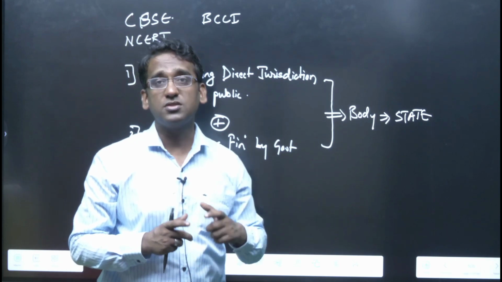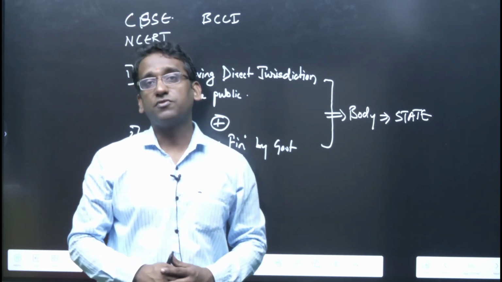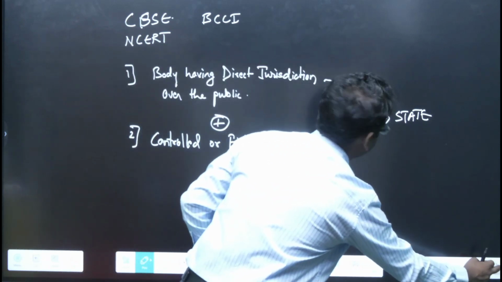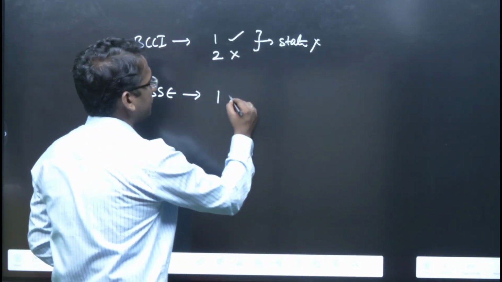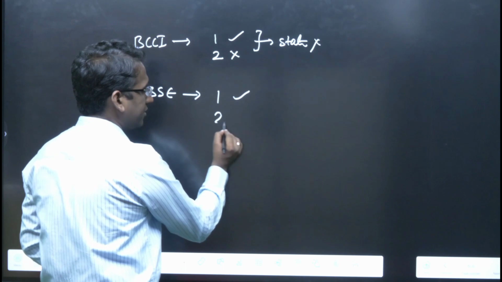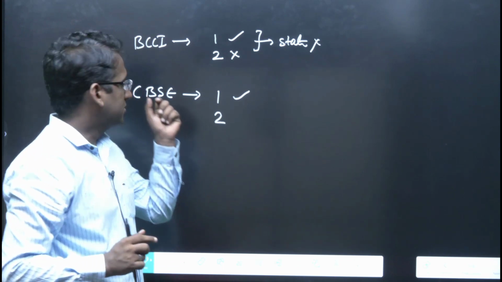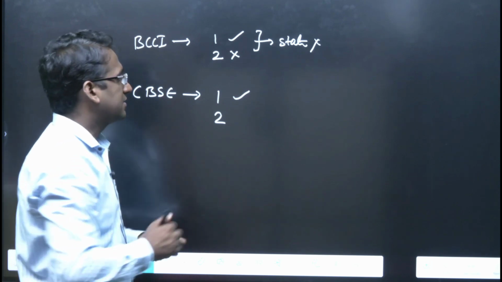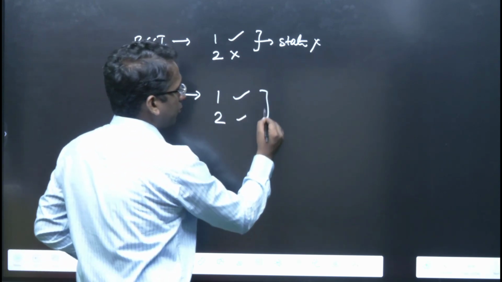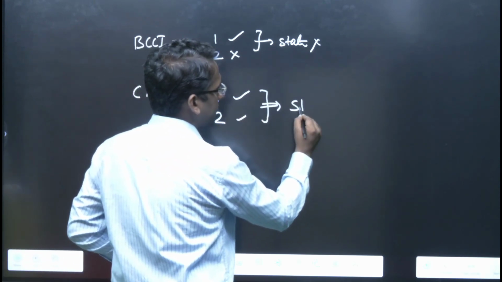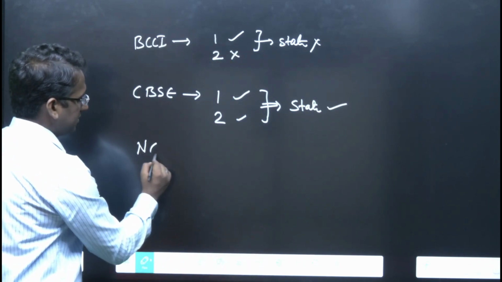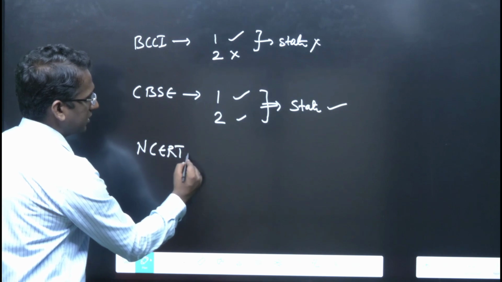In this entire process, CBSE has a direct relation with the public, right? So it has direct relation with these students. So hence we say that the first condition is fulfilled. Now the second condition: is CBSE controlled by the government or financed by the government? The answer is yes, right? So because both of these two conditions are fulfilled, CBSE is a state. What about NCERT? Is this one a state?